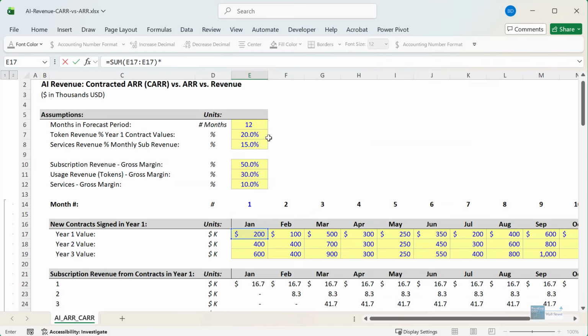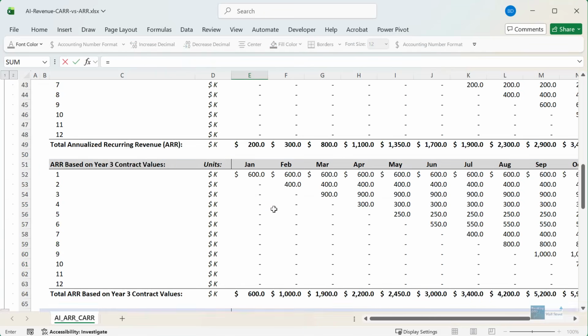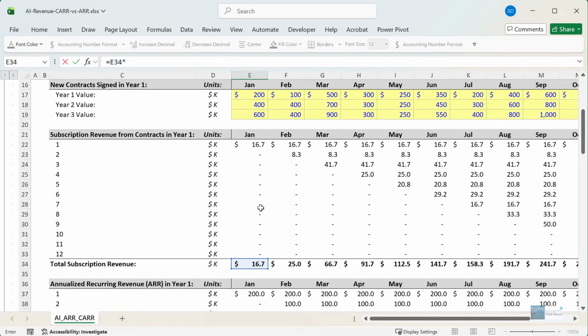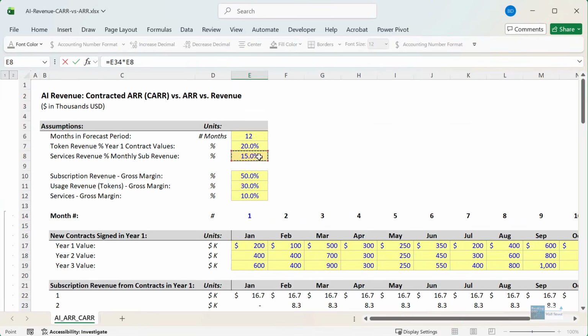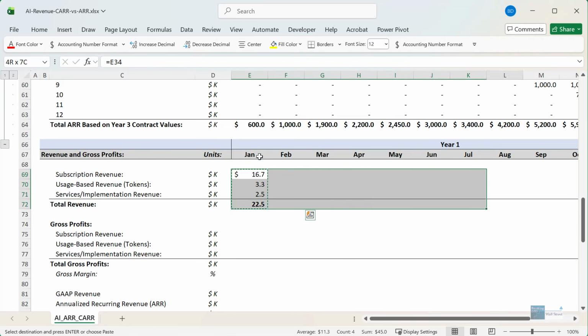We can multiply by our percentage up here, and then we'll divide by months, because presumably if they spend 200,000 on the contract in year 1, the token spending is also going to be spread out over the course of a year. And then finally, for the services revenue, we can go up and take the subscription revenue, and this is just a percentage of this, 15% of this. We can sum this up, and we can copy this across.